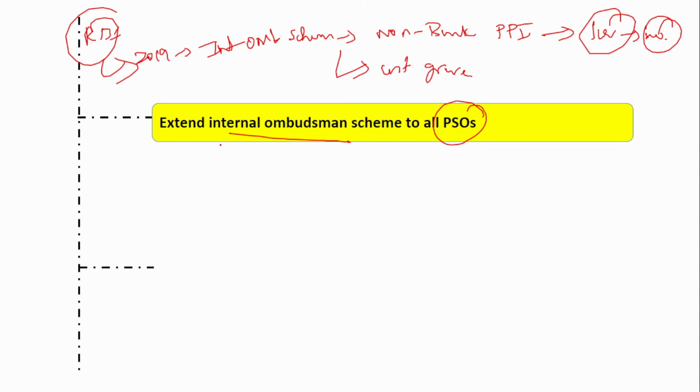Similarly, RBI is now planning to take measures to extend this internal ombudsman scheme not only to such PPI issuers but also to all authorized payment system operators. It should not be limited to those with 1 crore outstanding. Now it should be extended to all the authorized payment system operators, so that customers' grievances are handled in a timely and efficient manner.